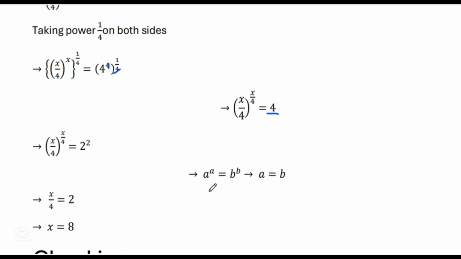Again we'll use the algebraic property: if a to the power a is equal to b to the power b, then a is equal to b. That means if the same base and same power are equal to the same base and same power, then their powers will be the same and their bases will be the same. So this becomes x upon 4 is equal to 2, so x is equal to 8, the required answer.